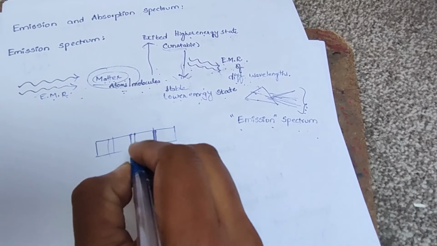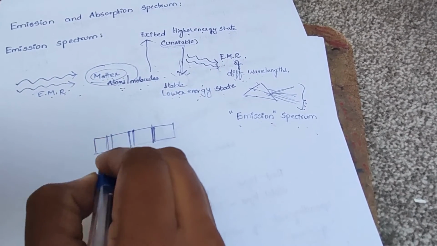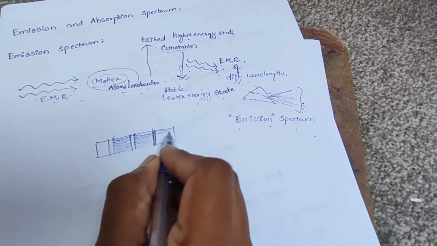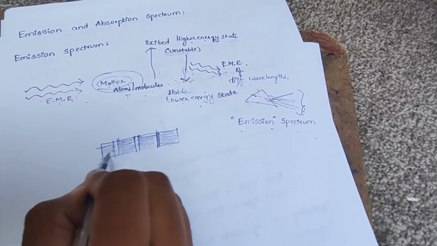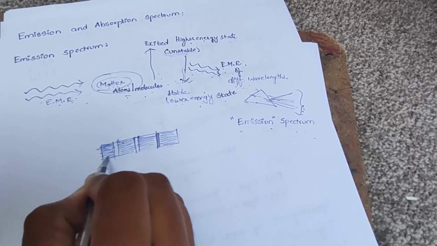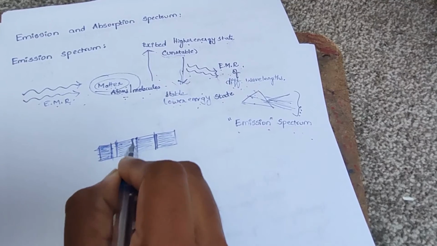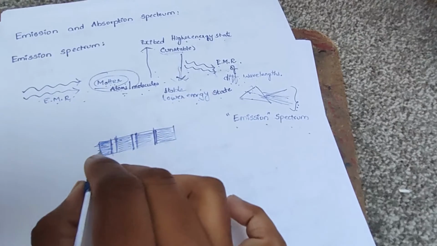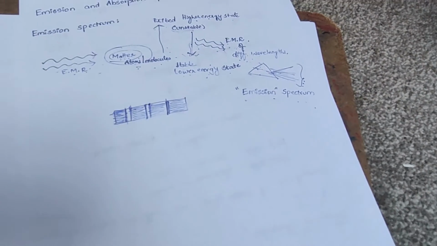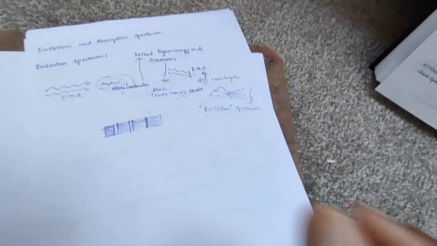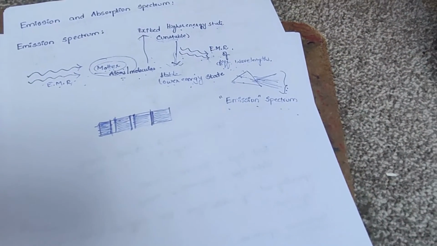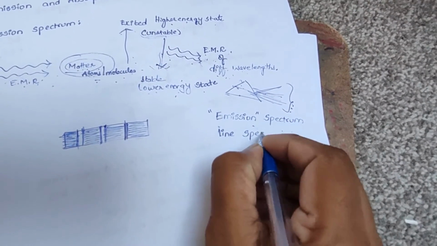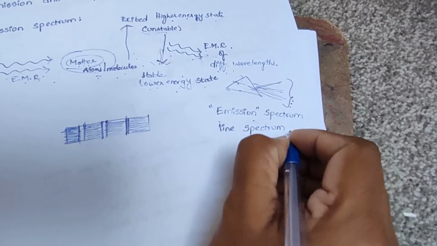See, these are the colored lines we are getting, and these are the dark spaces. If we observe the spectrum of an atom, particularly the emission spectrum, we can see lines in the spectrum. So this spectrum is also known as line spectrum.